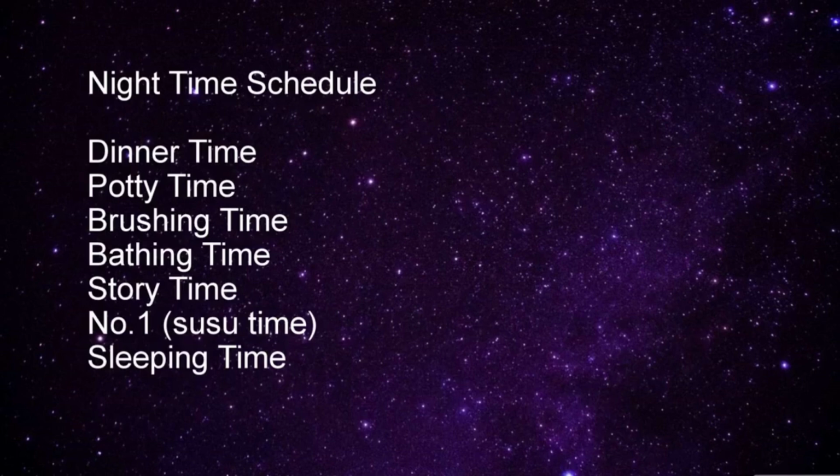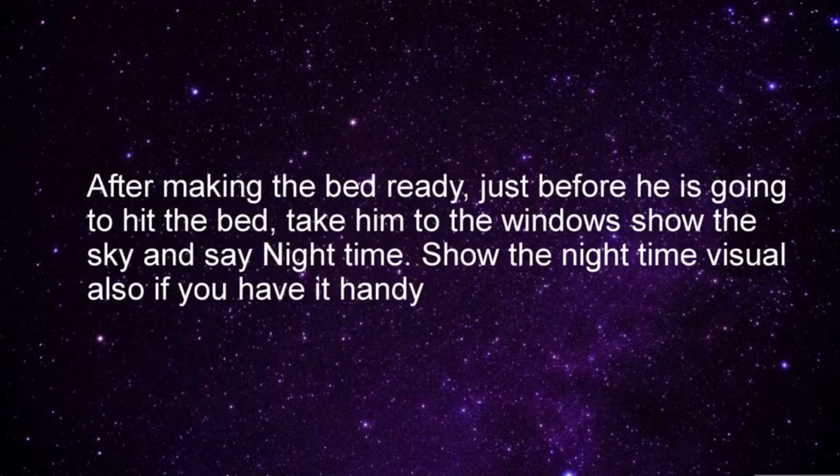Next, night schedule. Dinner time, potty time, brushing time, bathing time, story time, number one or two time, and sleeping time. So this schedule again, customize based on whatever your child is doing during the night time. So don't follow the same routine. But it's always good to have a story time and number one or two time and then sleeping time as a standard.